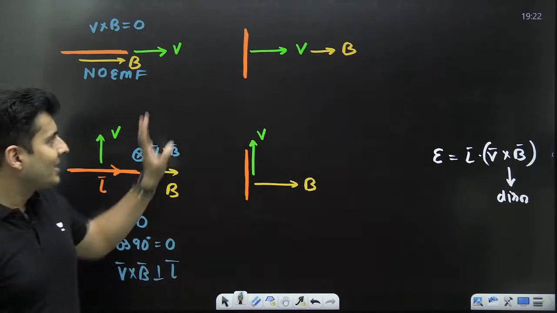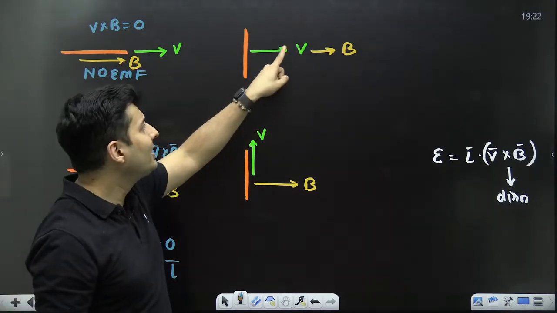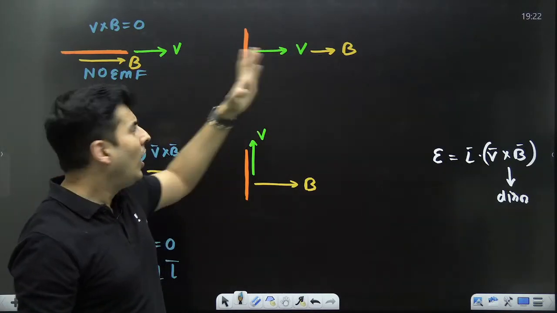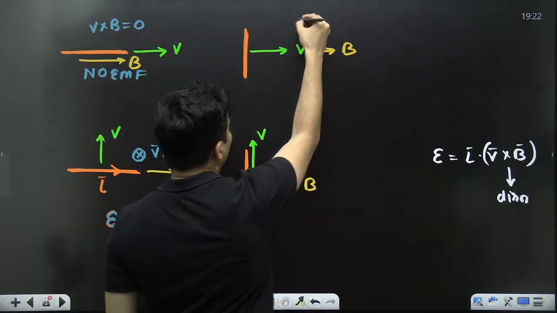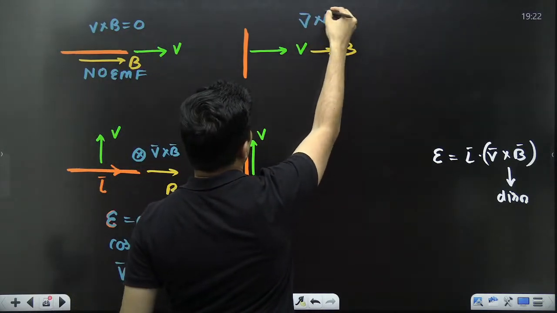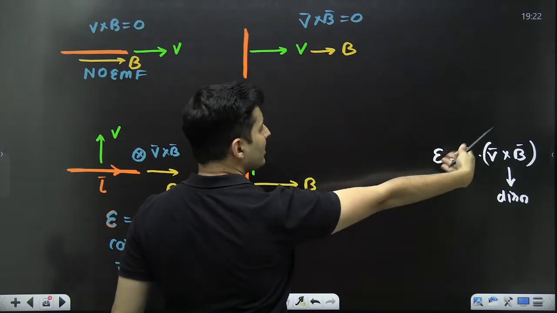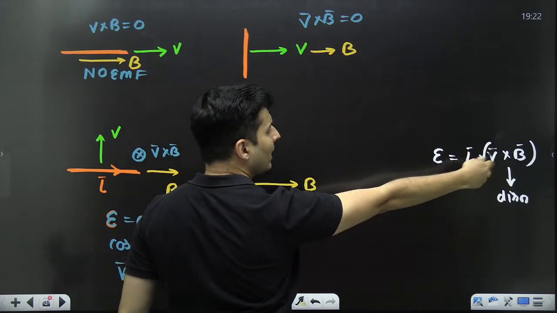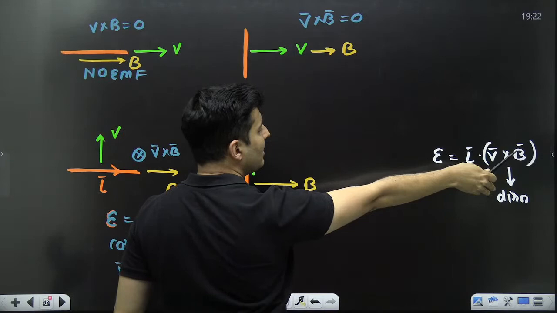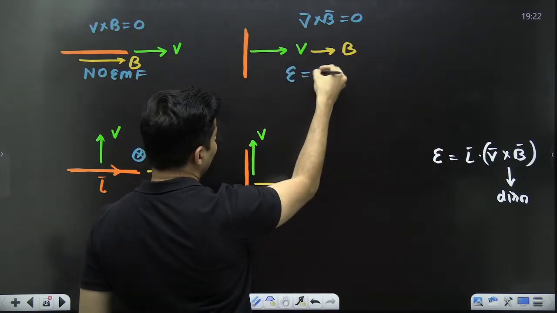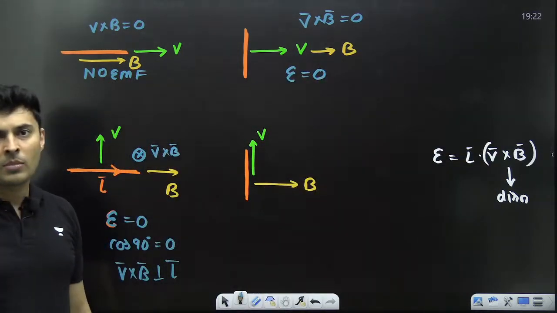Awesome. Next, let's go over here. V is parallel to B. Gone. The moment V is parallel to B, don't even bother. V cross B is 0, 0 into donkey 0, 0 into monkey 0, 0 into length 0. So hence the induced EMF will be big fat 0.